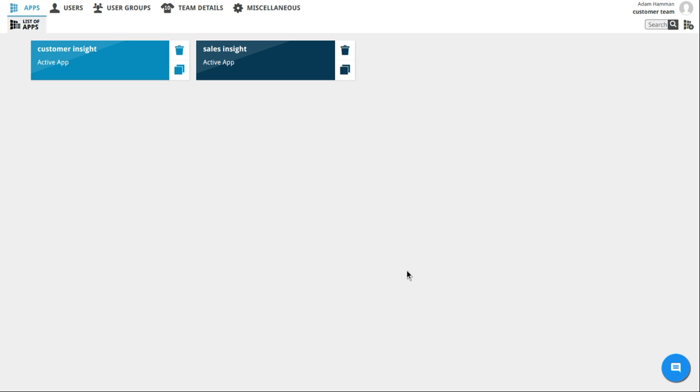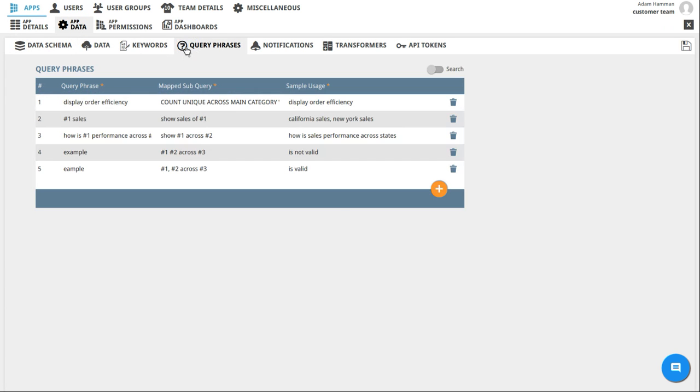To use query phrases, go to the Query Phrases page under App Data. Specify the query phrase and specify the complex query as the mapped subquery. As an example, if the query phrase is display order efficiency and the mapped subquery is count unique across main category where is purchase path and click rank less than 20, then Vizard will execute this mapped subquery every time you use display order efficiency in your questions.